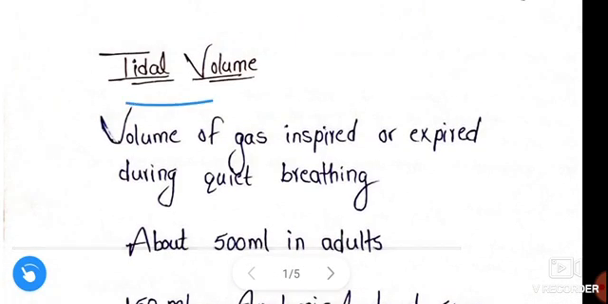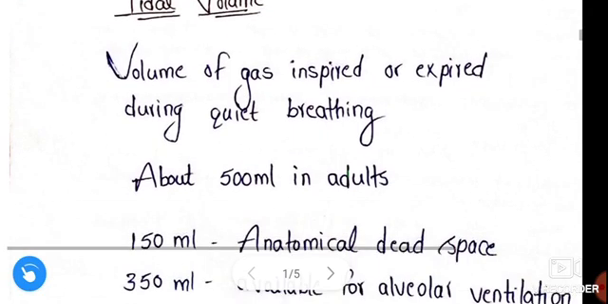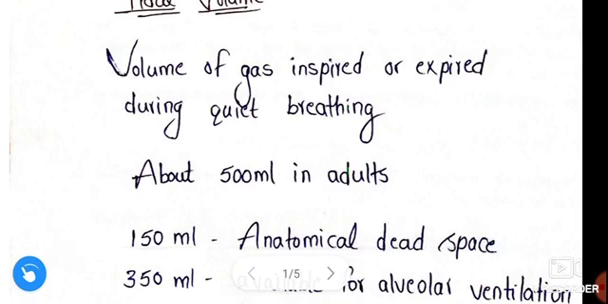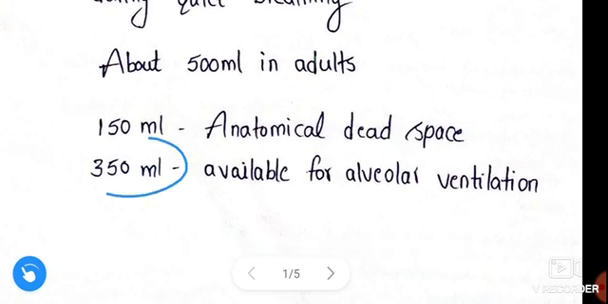The volume of gas inspired or expired during quiet breathing is called tidal volume, and it is 500 ml in adults. In this 500 ml, 150 ml is anatomical dead space, not involved in exchange of gases. Only 350 ml is available for alveolar ventilation.